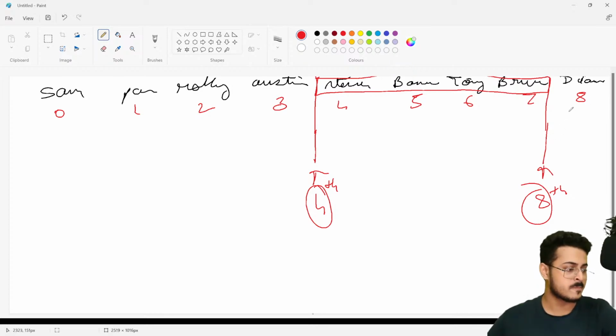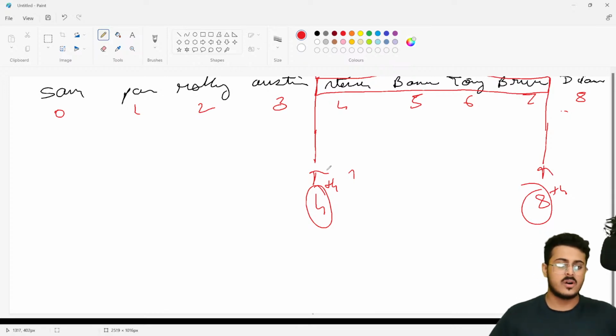Please let me know. Are you guys able to understand this? Please let me know if this cut is referred to as the fourth cut, and then this cut will be referred to as the eighth cut. Are you guys able to understand this? Please let me know.